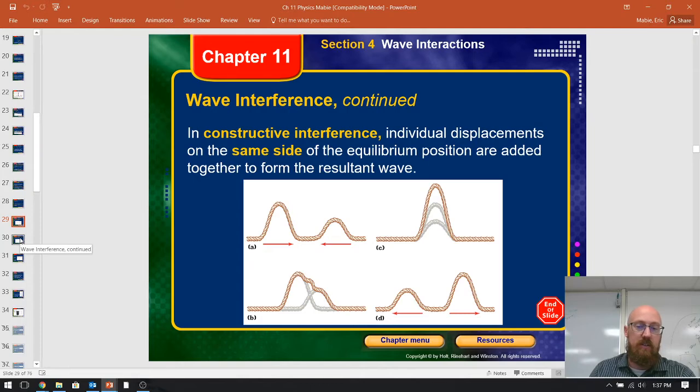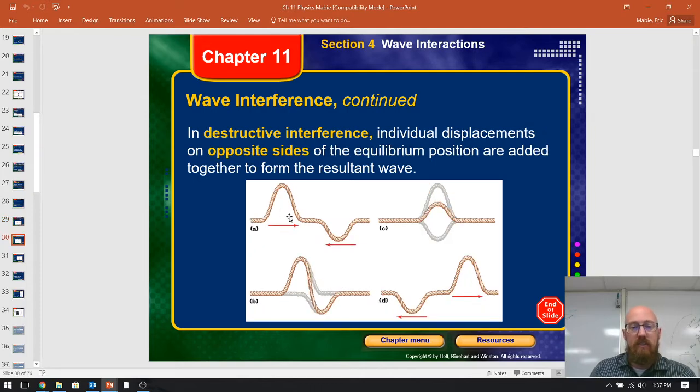So that's constructive interference. Likewise, destructive interference, going that way, you can actually see the impact. One used to be here, one used to be here, and then again, they keep going with their same energy.